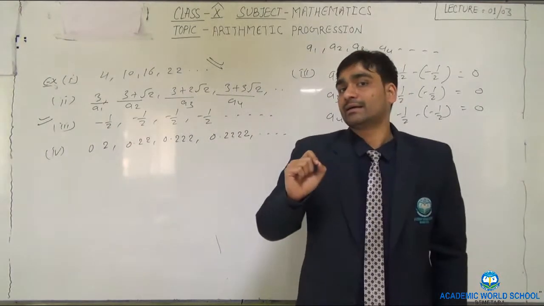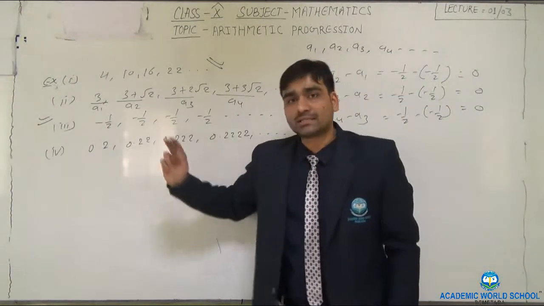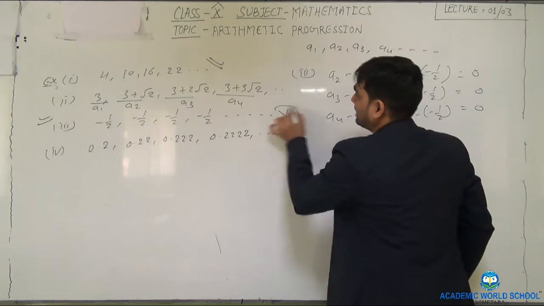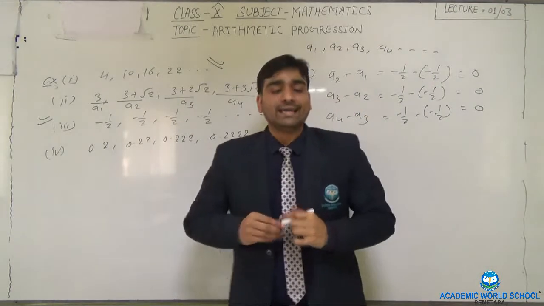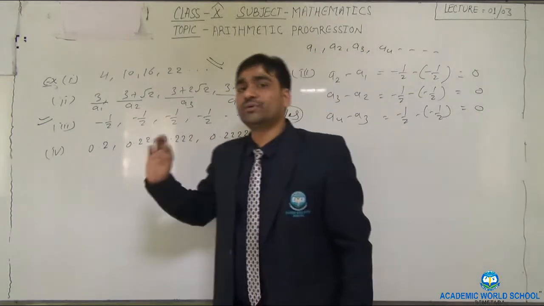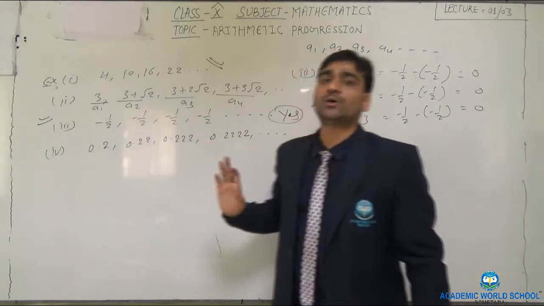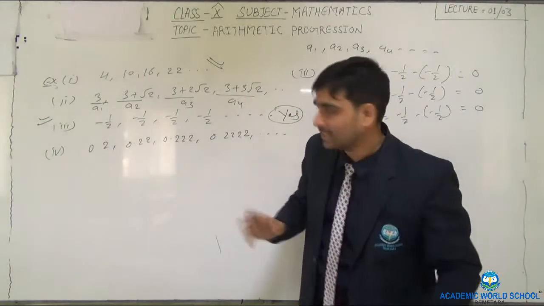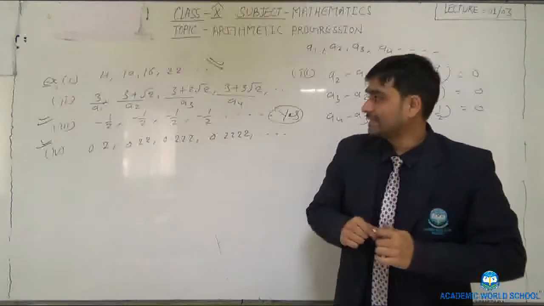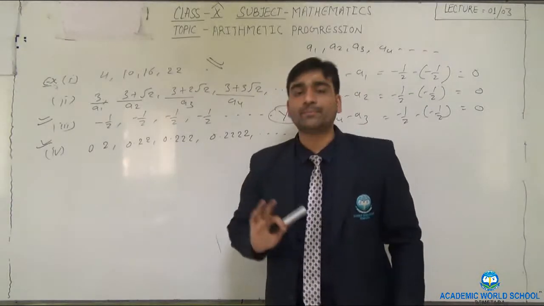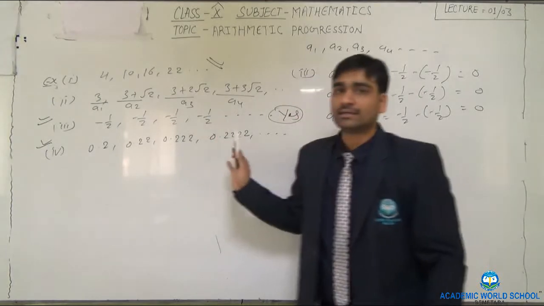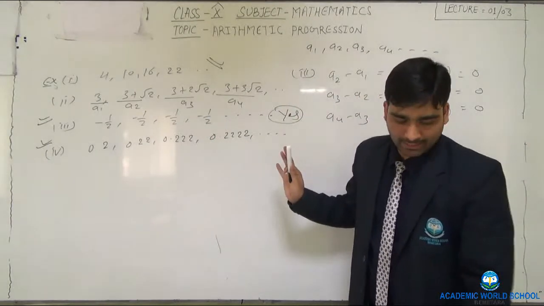So is this sequence in the form of AP? So yes, of course. This is also in the form of AP. If the common difference is 0 in each term, we can say that this is also in the form of AP. Correct? So this question number 4 you will solve and you will check whether this is in the form of AP or not. I hope it will be clear how to check AP.